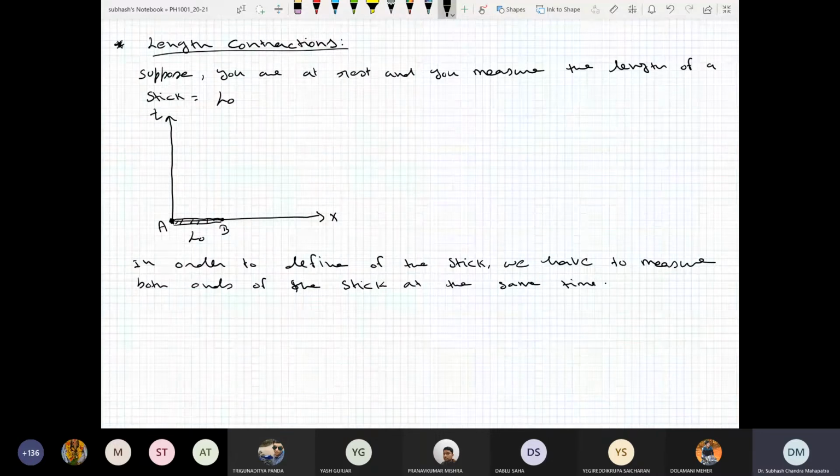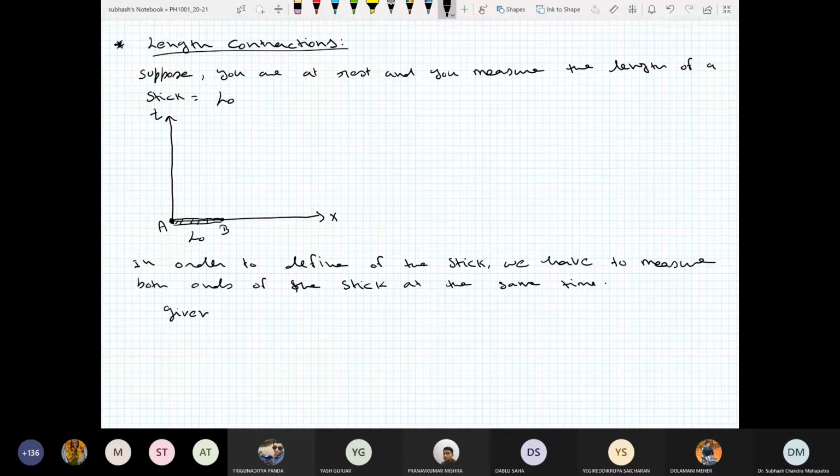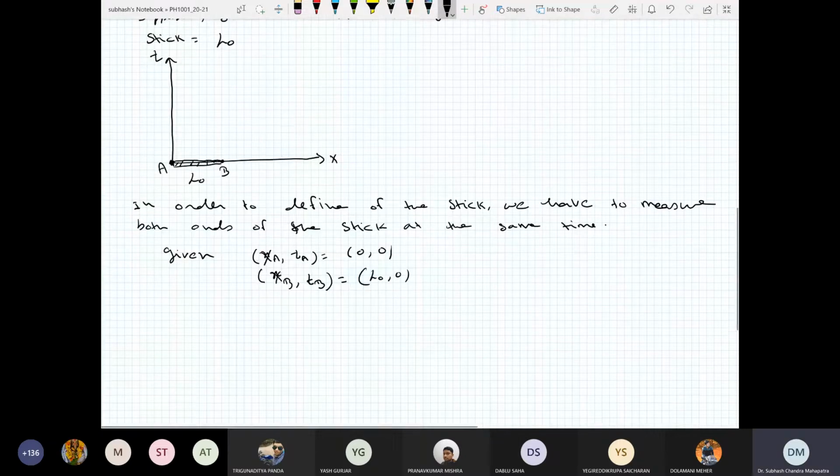Now what we have here, given: xa, ta is 0, 0, and xb, tb is L0, 0, and the length of the stick is xb minus xa, equal to L0.